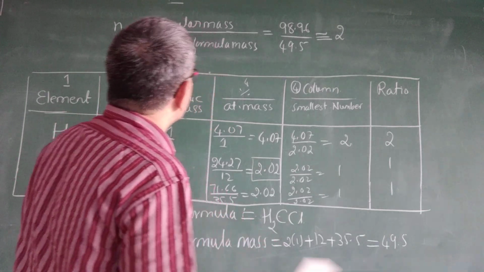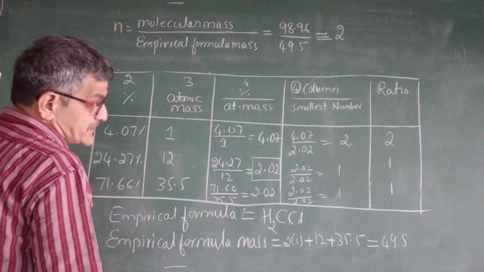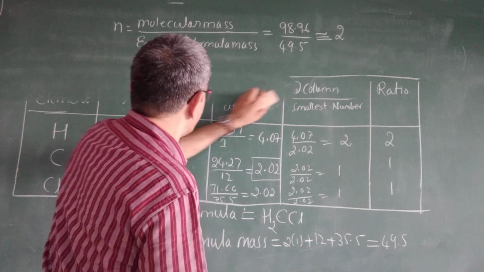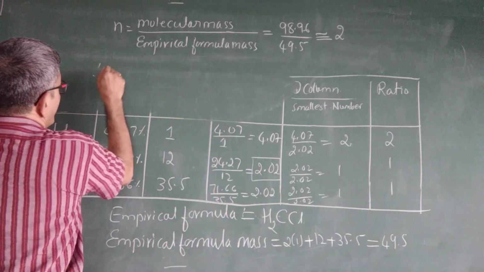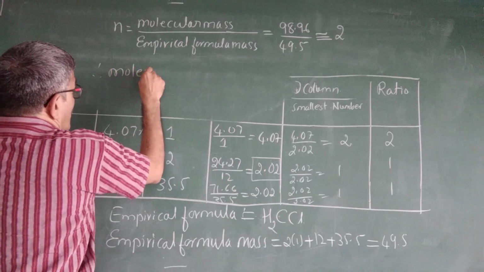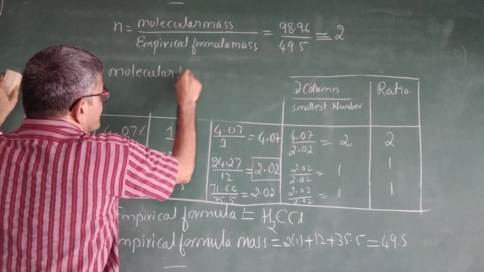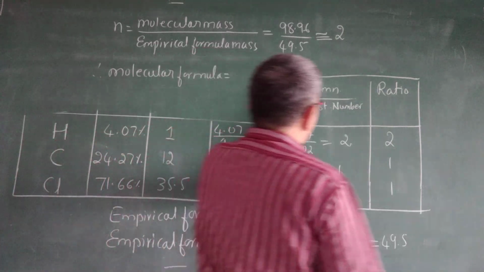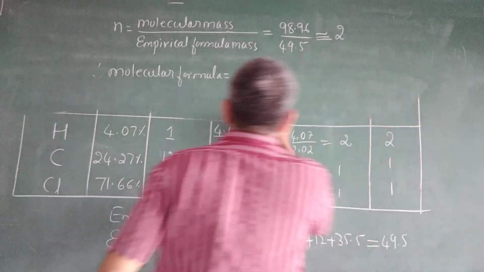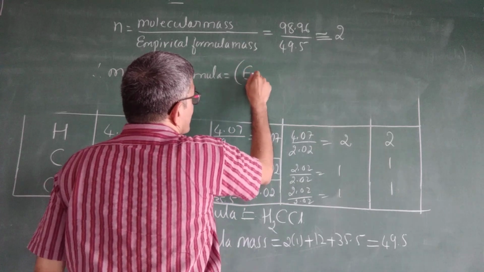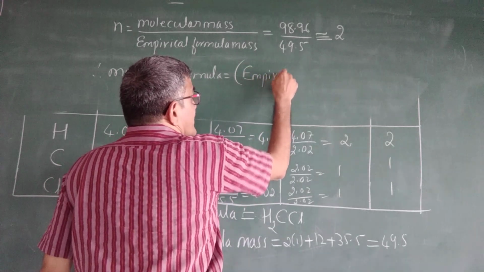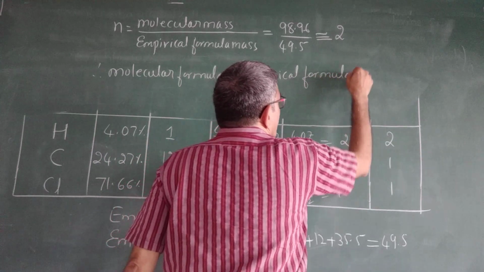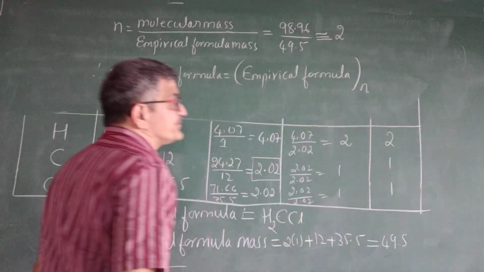Now we have the value of n. Next we have to go for the molecular formula. Molecular formula equals empirical formula into n.